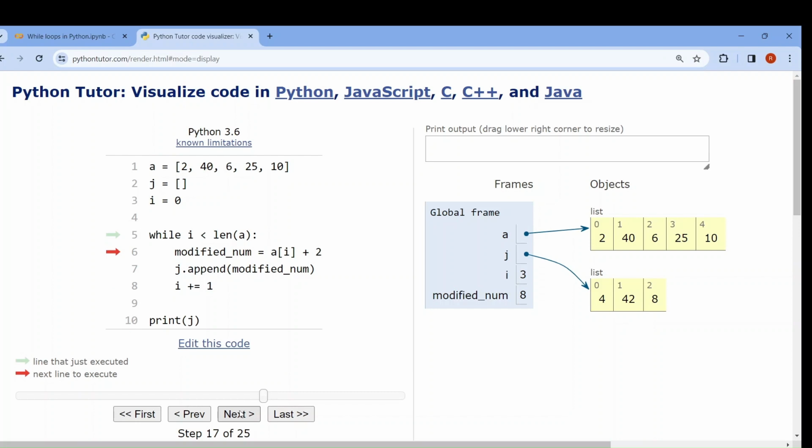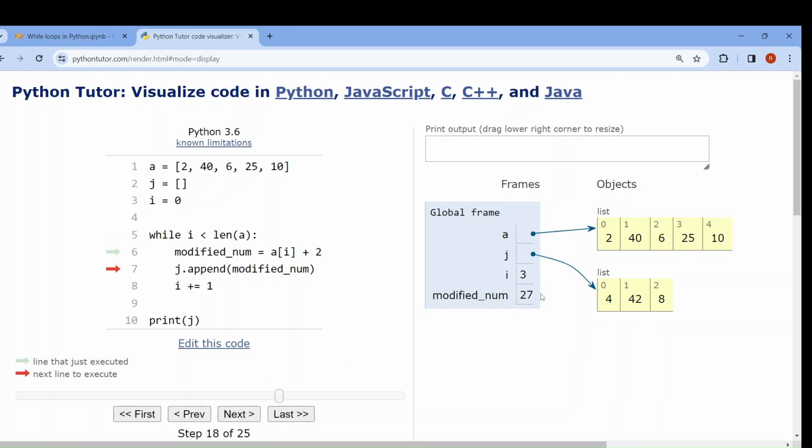So modified num here is a of I plus 2, a of 3 plus 2, a of 3 means 25 plus 2 means 27. See, modified num 27, it will be added to j. Added. I will be increased. Okay. Next, value of I is 4, so less than equal to 5. Condition met. Now, a of I plus 2.